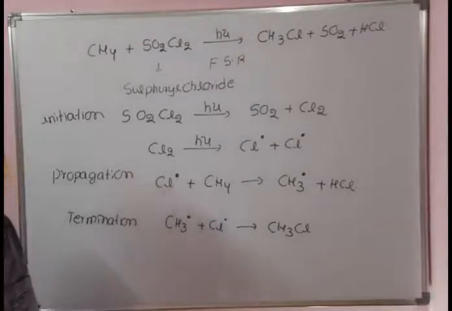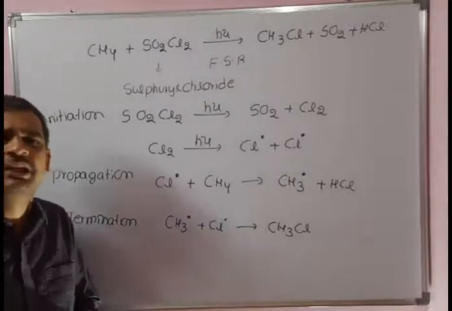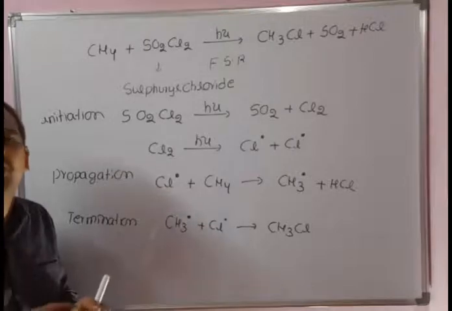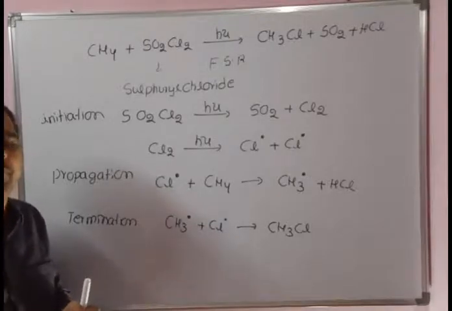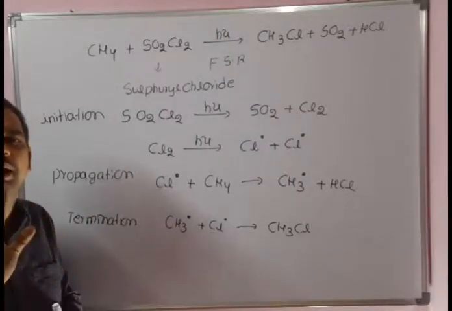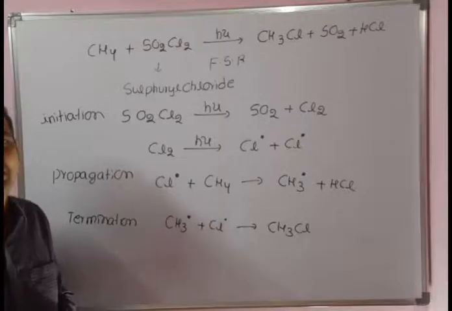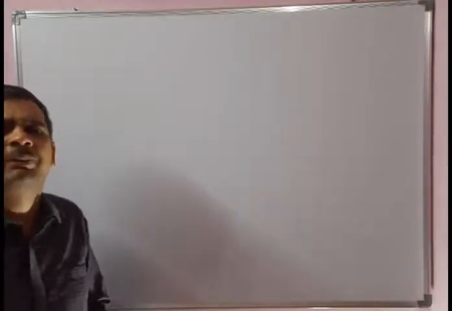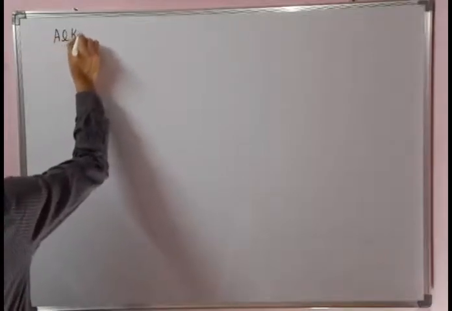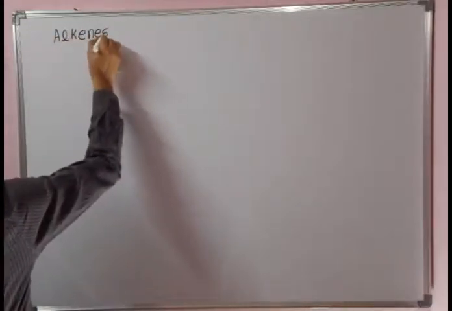So far we discussed monoalkyl halide synthesis from alkanes by using direct halogenation like chlorination, bromination, iodination, and also by using sulfuryl chloride. So remember that all these examples are examples of free radical substitution reaction. Next method of preparation of alkyl halides is from alkenes.